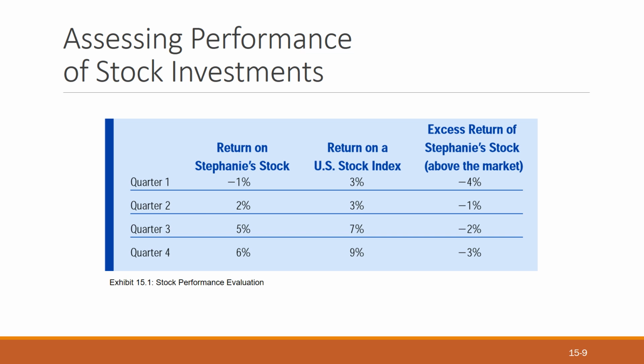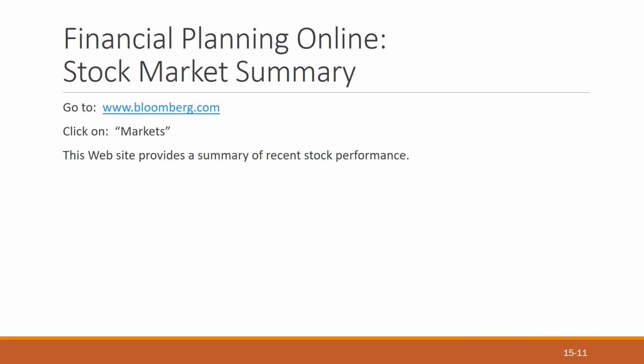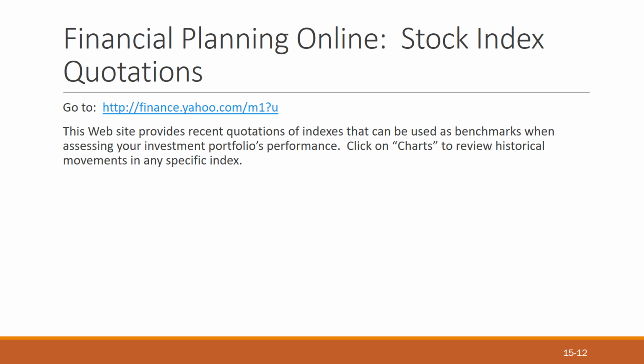These are stock performance comparisons with which you can do an assessment on the basis of the stocks' returns. Here are details of those stocks. This financial planning can also be done by watching the stock summary through the website bloomberg.com. Click on markets, and the website provides a summary of recent stock performance in international markets. Then another site for financial planning, stock and quotations, is finance.yahoo.com. This website provides recent quotations of indexes that can be used as benchmarks when assessing your investment portfolio performance. Click on charts to review historical movements of any specific stock.